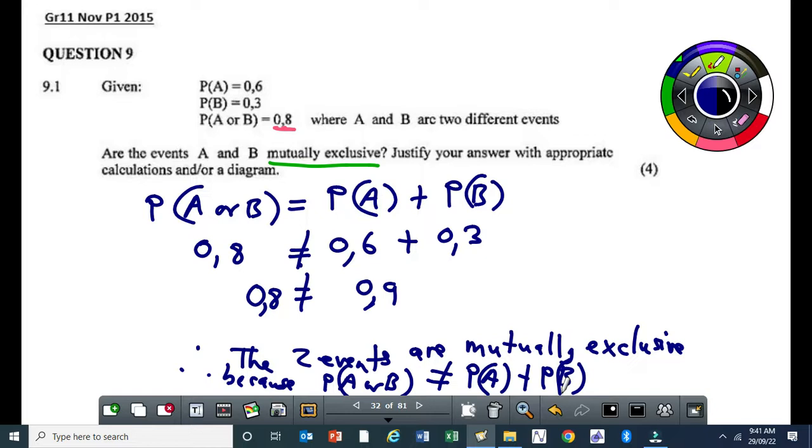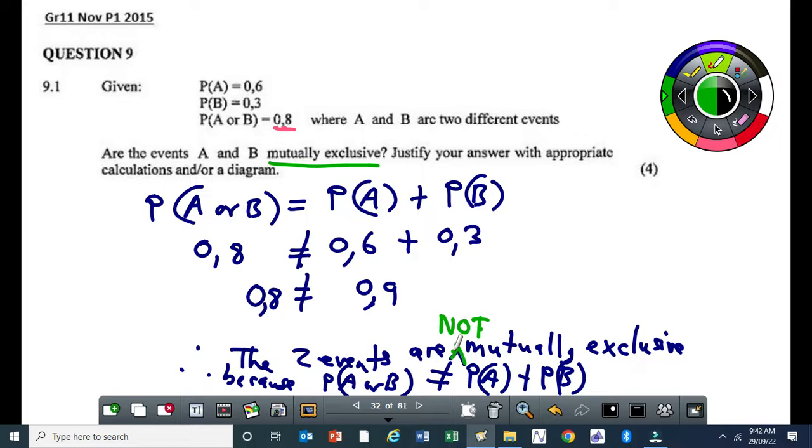So when they ask the question, will they always give you a hint of which equation to use? So there it asks you, are they mutually exclusive? So you use that one. I forgot to put here "are not". Someone was supposed to tell me that I didn't put "not". They are not mutually exclusive. So for saying they're not mutually exclusive, that's 1 mark. Then you also have the working out.